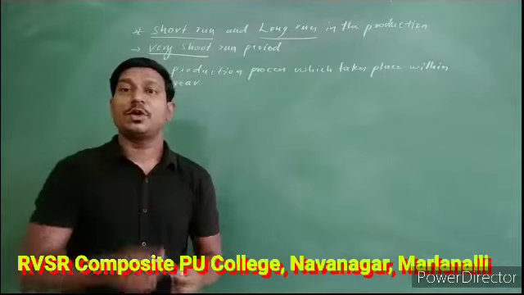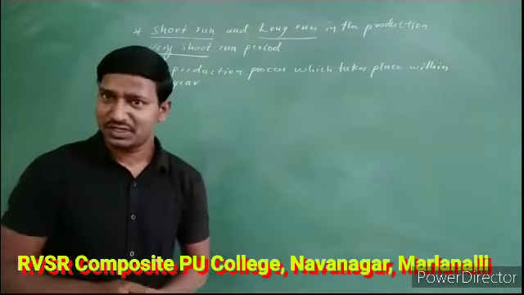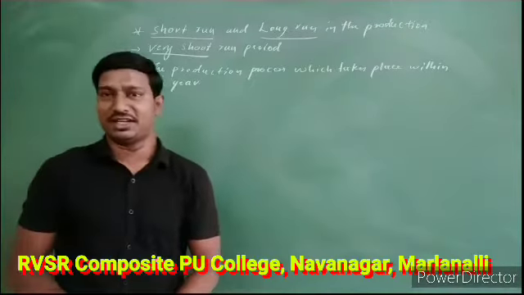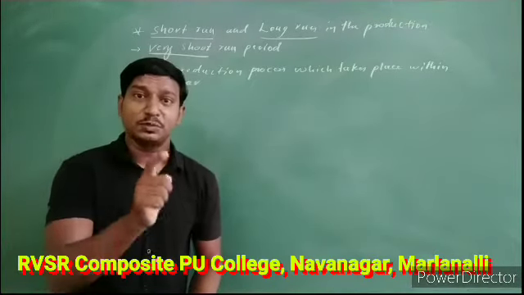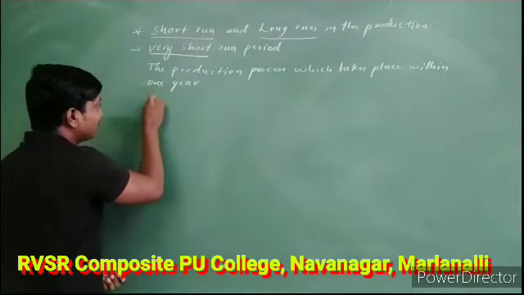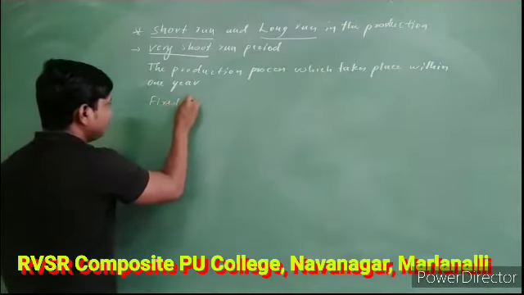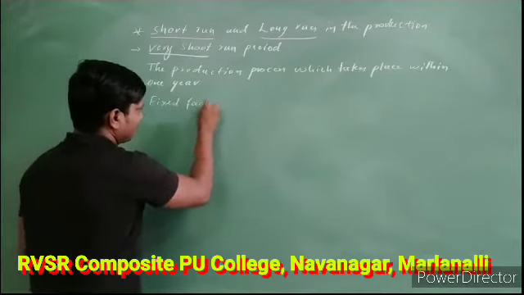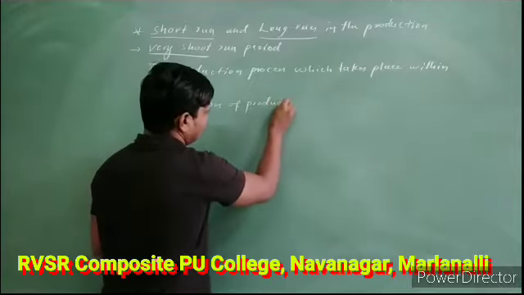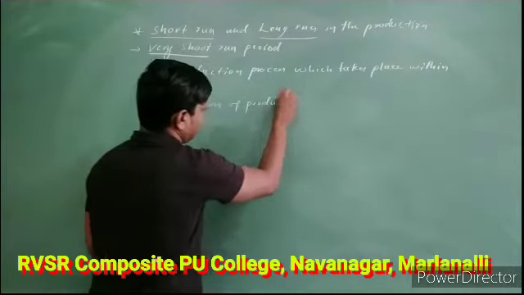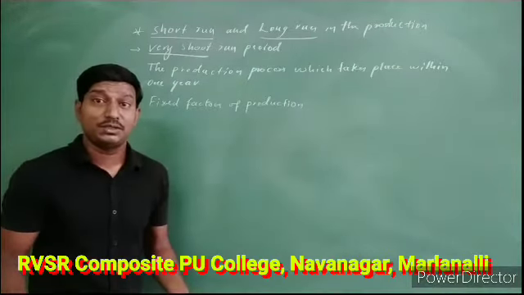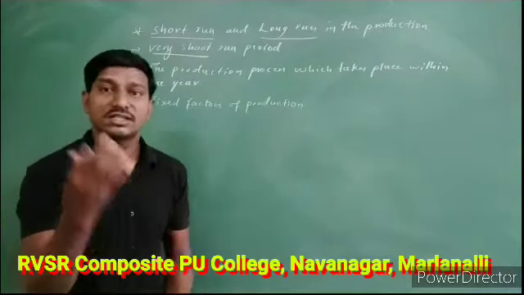Well, as we all know, we are going to use different factors of production. So what is the nature of factors of production in case of very short run period? Friends, the factors of production in very short run periods are going to be assumed as fixed factors of production. What factors do we use? Land, labor, organization and capital.